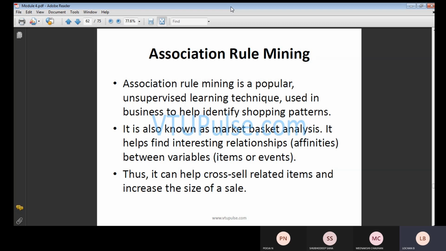For example, let us consider you have two shops. Whatever operations you perform with respect to shopping, nowadays you do them online only. You will not go to the shop to buy a particular shirt or whatever it may be. So the same thing we discuss with respect to online shopping and business is called association rule mining. Generally we deal with businesses, to identify the shopping pattern.